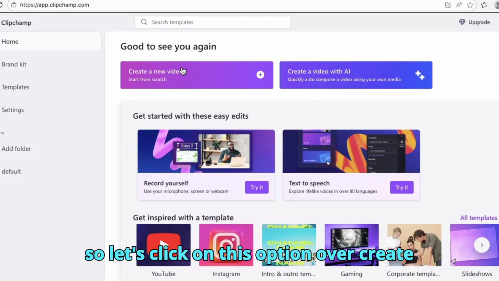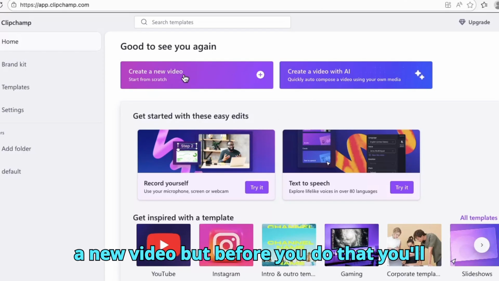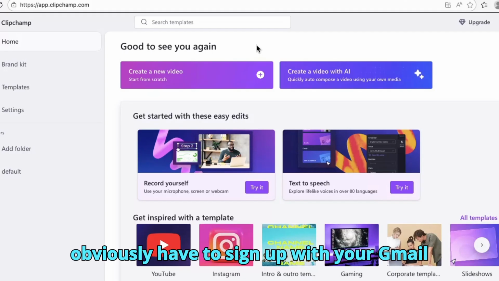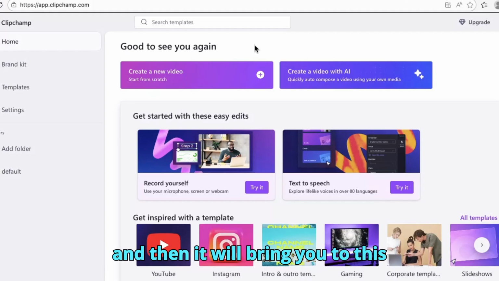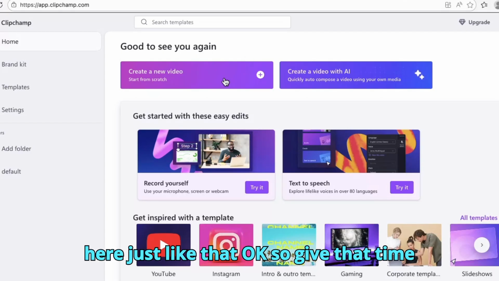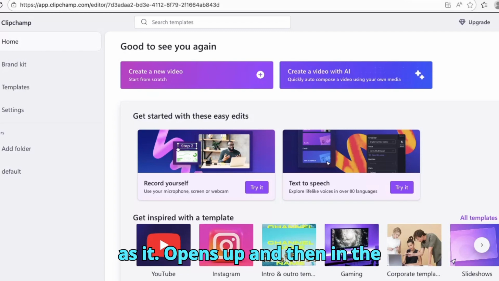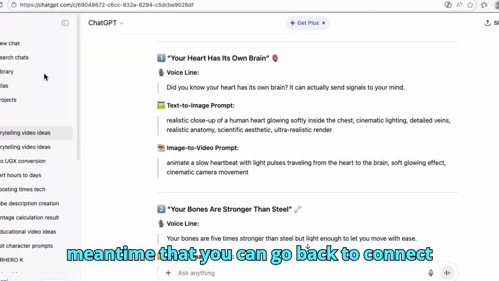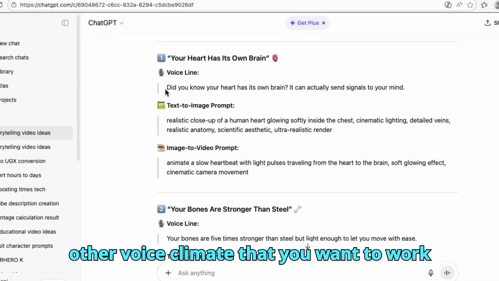So let's click on this option of create a new video. But before you do that, you'll obviously have to sign up with your Gmail, and then it will bring you to this interface. So click on this option over here, just like that. Give that time as it opens up. In the meantime, you can go back to collect other voice lines that you want to work with.